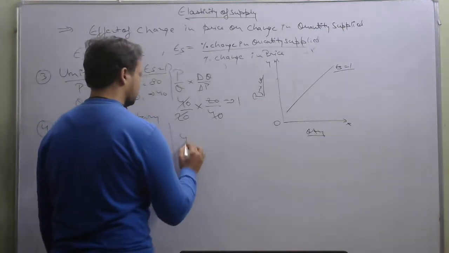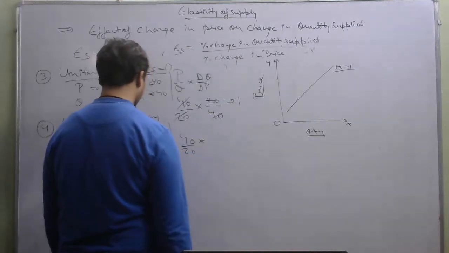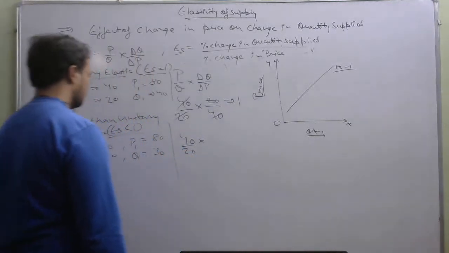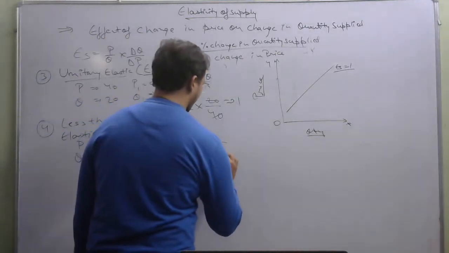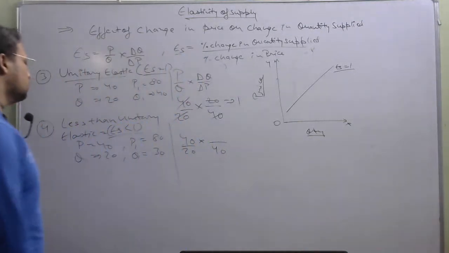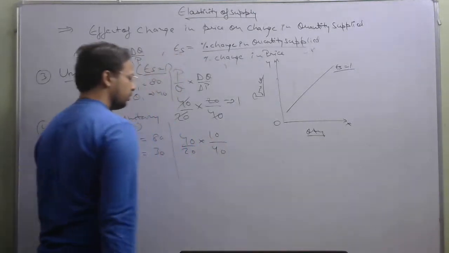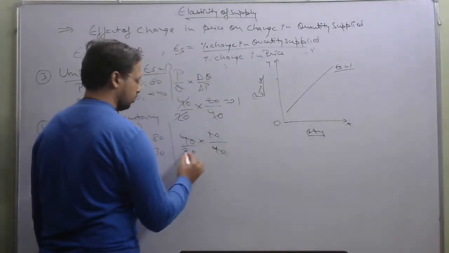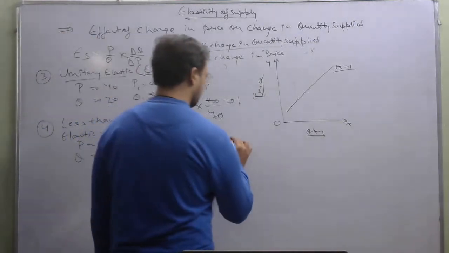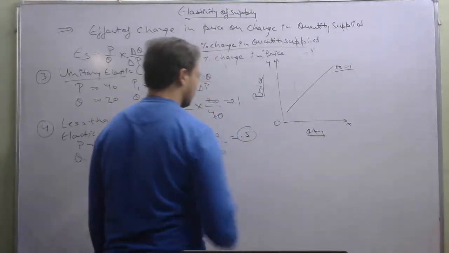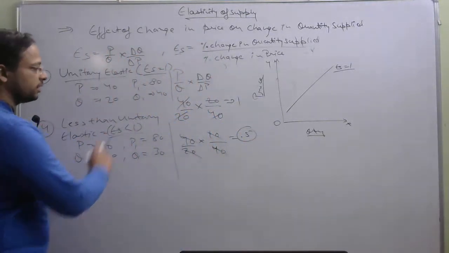The price is 40 upon quantity, that is 20, and delta P, that is 40, and delta Q, that is 10. So when we will solve it, it will give you 1 upon 2, and 1 upon 2 is also referred to as 0.5. Okay, so it is 0.5. In this case, the elasticity of supply is less than 1.